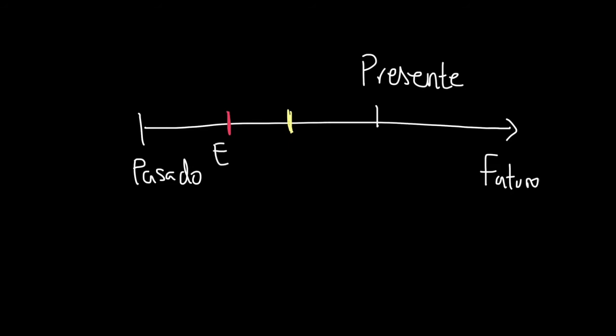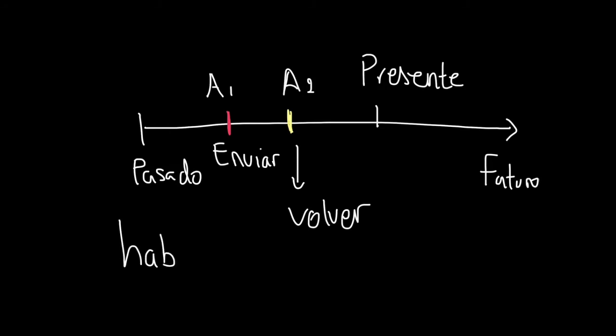So let's take a look at the actions in a timeline so you understand better. In our timeline, we have past, present, and future, and we have the representations of both actions. The first action that happened was enviar the postcard. And the second action that happened was returning from Mexico, or volver de México.